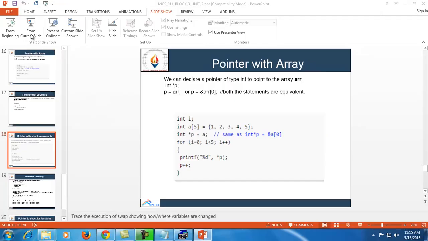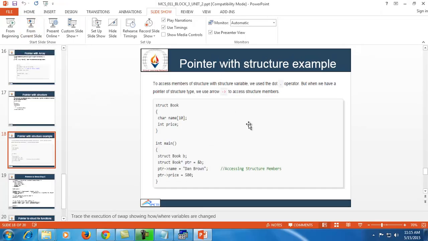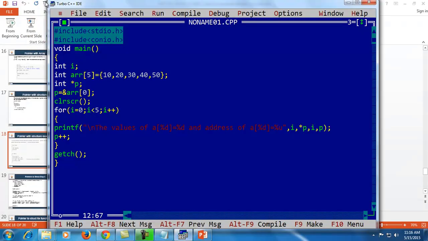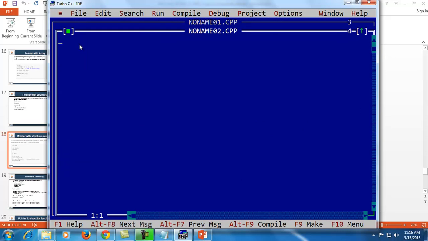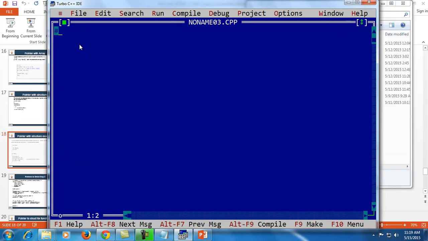I'll show you the example also in C. I am including two files, include stdio.h and conio.h, then declaring a struct student.